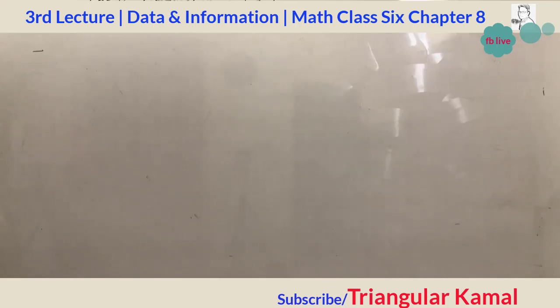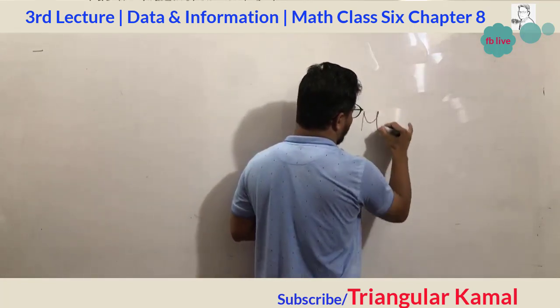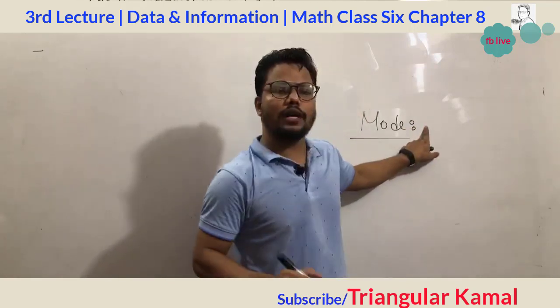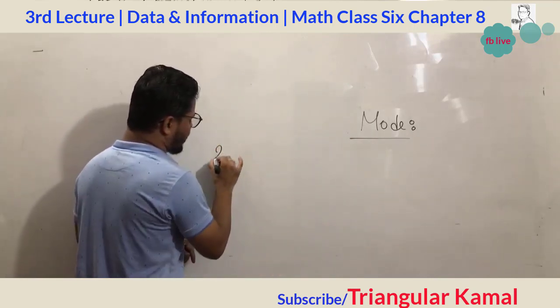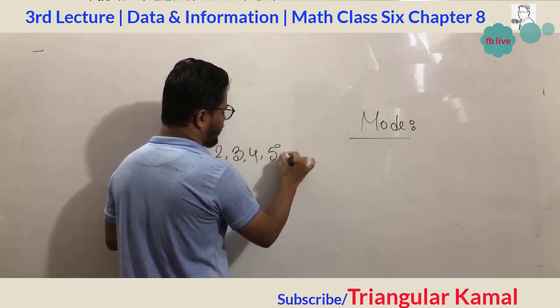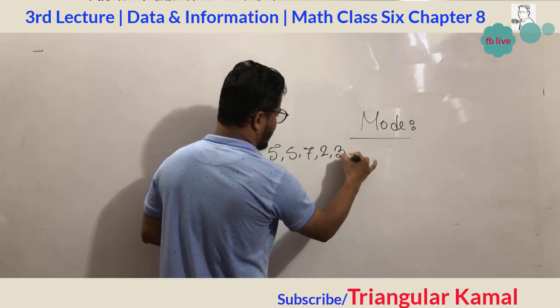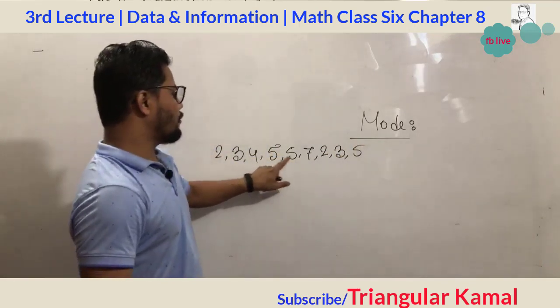So now give attention here. Number 20, mode. The definition of mode, as already said on the board: the number which is repeated the maximum times is called the mode. Like the given data 2, 3, 4, 5, 5, 7, 2, 3, 5. 1, 2, 3, 4, 5, 6, 7, 8, 9.